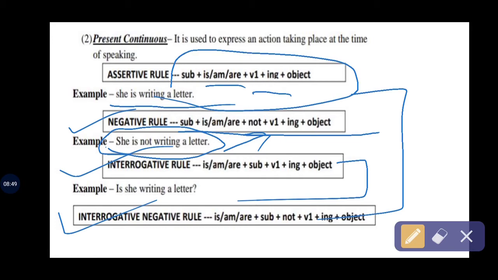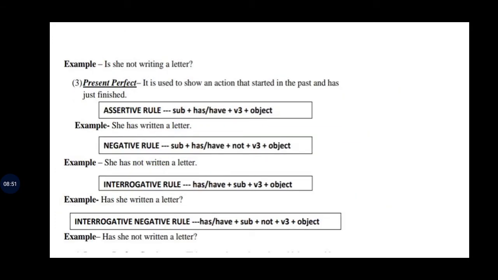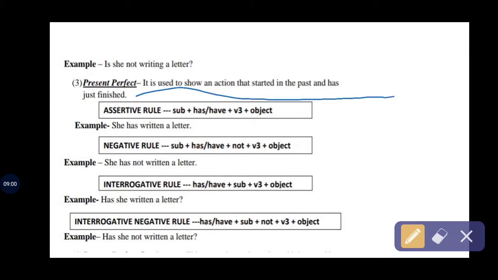Okay, next we are moving to present perfect tense. This tense is used to show an action that started in the past and has just finished. It means you started working 2 hours ago and you finish that work right now. That's called present perfect. Okay, here is the assertive rule of this tense: subject plus has, have plus verb third form plus object.